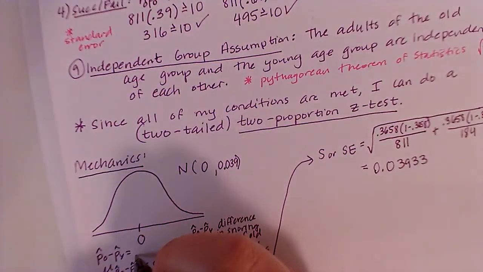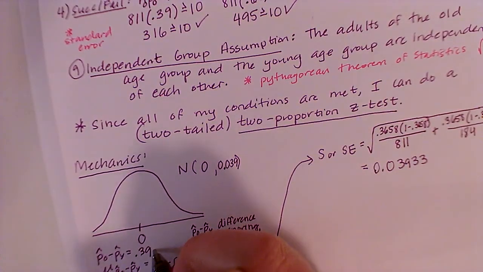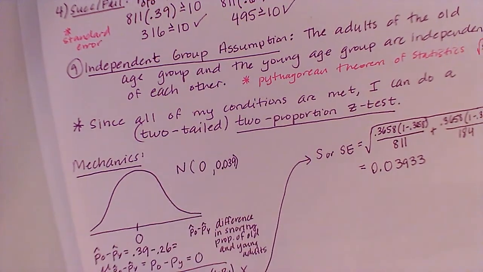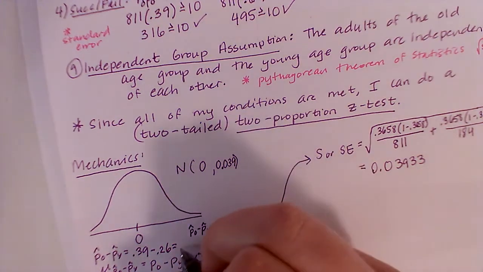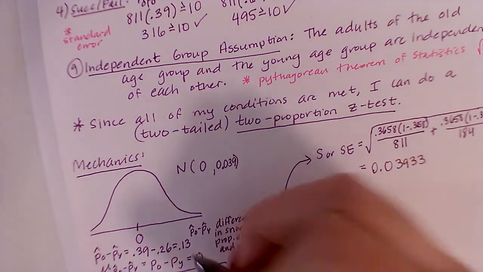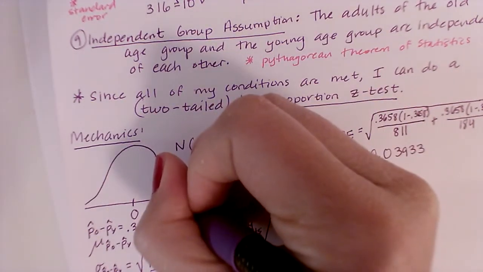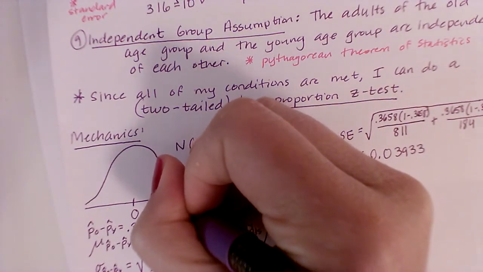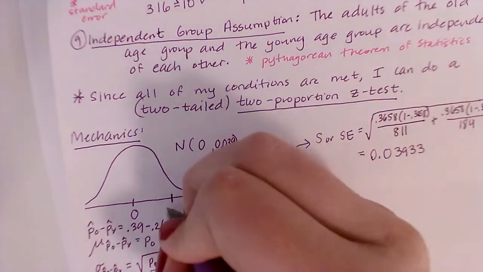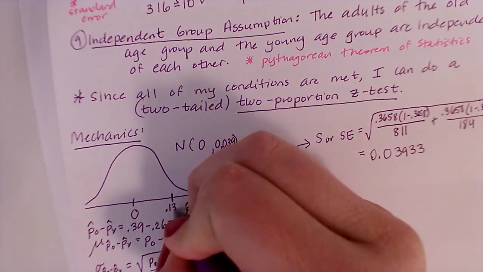So this is just going to be 39 minus 26, which, if I do that very quickly in my calculator, and you should also be practicing the same, is 13%, which is what they asked me about in the problem anyway. So 13% is going to be the difference that I find based on the sample that I did. So I'm going to go ahead and put that on my graph.